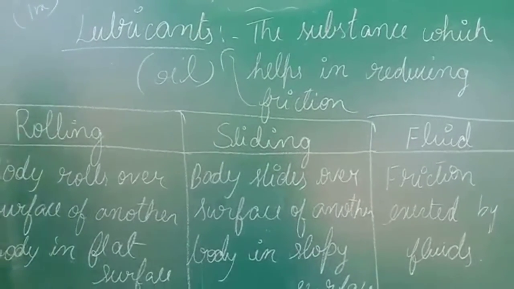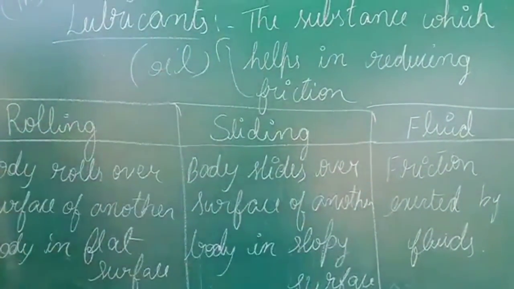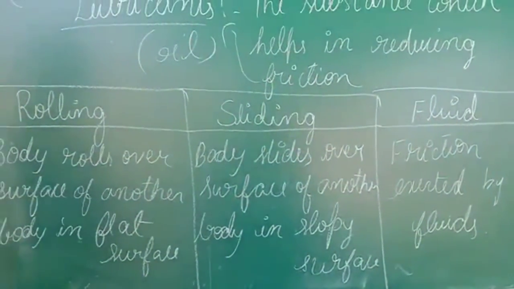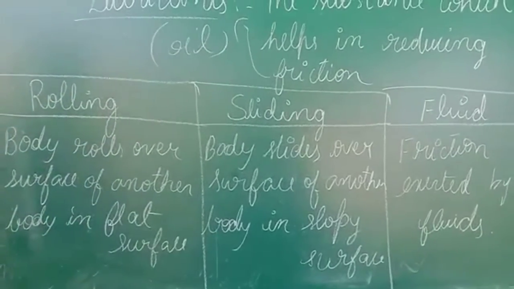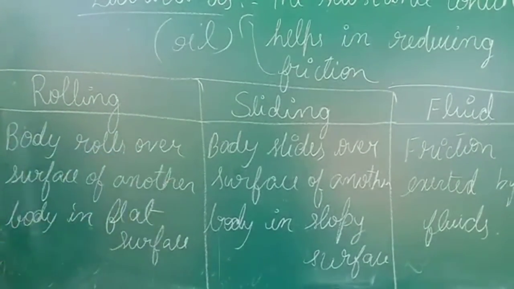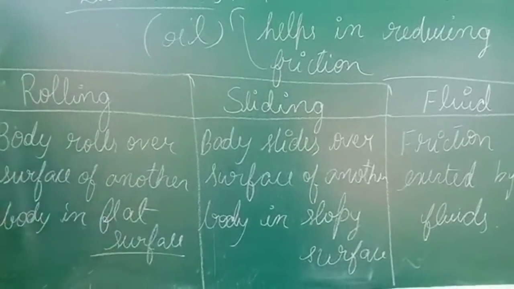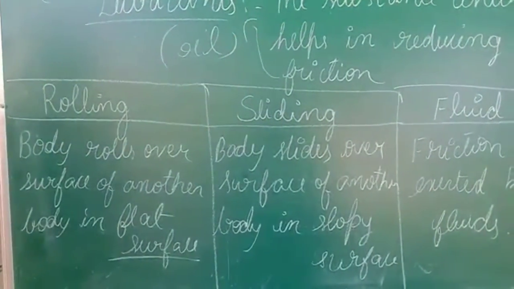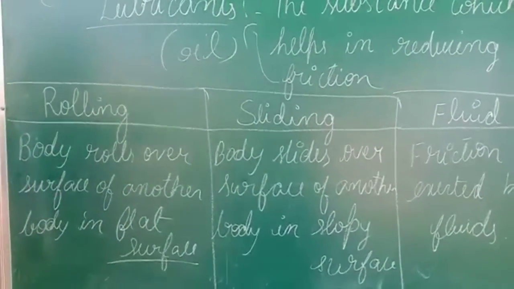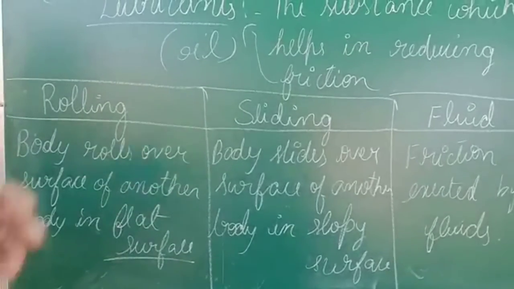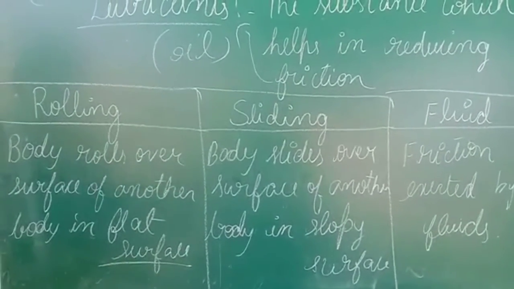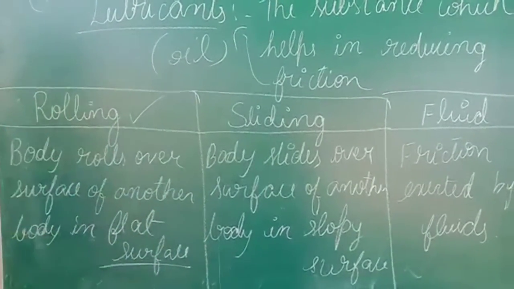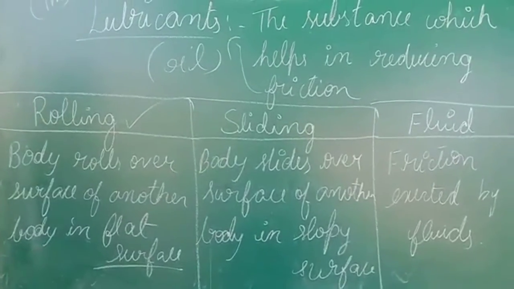And here are the 3 different types of friction. One is rolling friction, one is sliding friction, and the other one is fluid friction. So first let us know what rolling friction is. A body rolls over the surface of another body on a flat surface. Even though the surface is flat, meaning straight, the body rolls over the surface of another body. Rolling takes place on the flat surface, and such type of friction we call rolling friction.